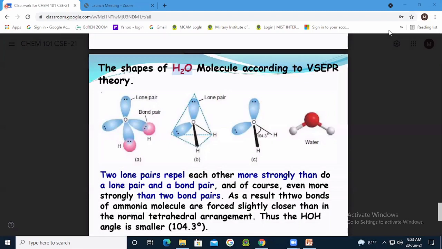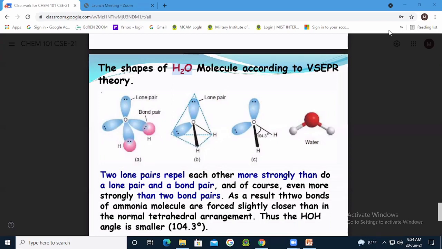Which hybridization? H2O has sp3, and carbon dioxide has sp hybridization.